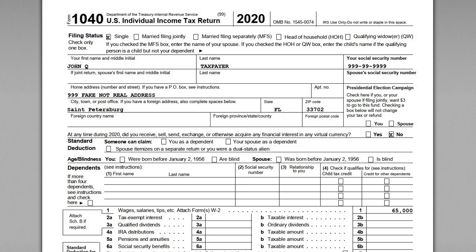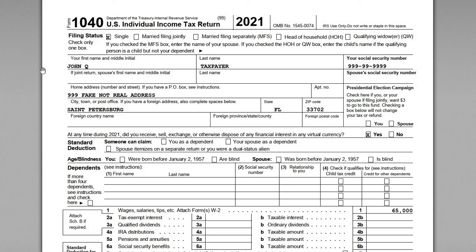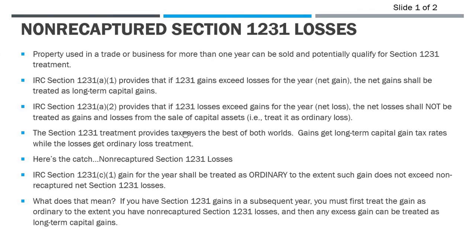So we've got a 2020 return and a 2021 return for our same taxpayer here, John Q. Taxpayer. Now the reason why I have 2 years of returns is because we're going to show how in 2020 you can have a 1231 loss, which is ordinary, but that creates this non-recaptured 1231 loss that comes into play in the subsequent year. Okay, so let's start with this slide, go through the rules, and then we'll get into our fact pattern and then the returns themselves.